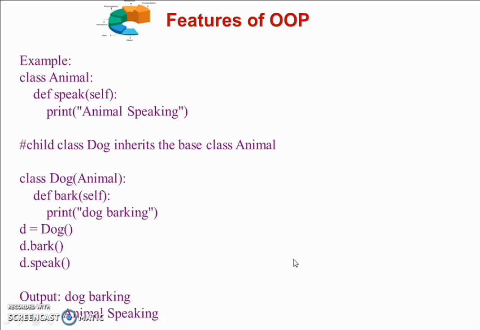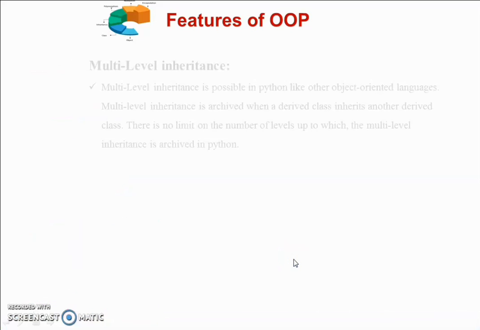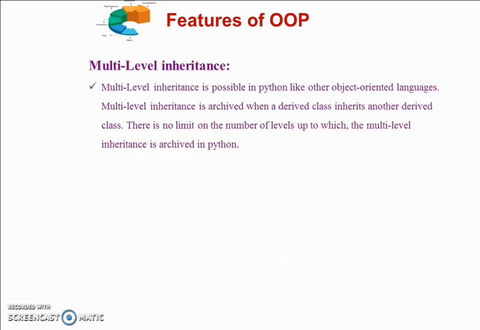Now moving further, we are going to see the next feature of OOP, which is the next type of inheritance. There are various types of inheritance available in OOP, in which the first one is known as multi-level inheritance. Multi-level inheritance is possible in Python like other object-oriented languages. Multi-level inheritance is achieved when a derived class inherits from another derived class. There is no limit on the number of levels up to which multi-level inheritance can be achieved in Python.